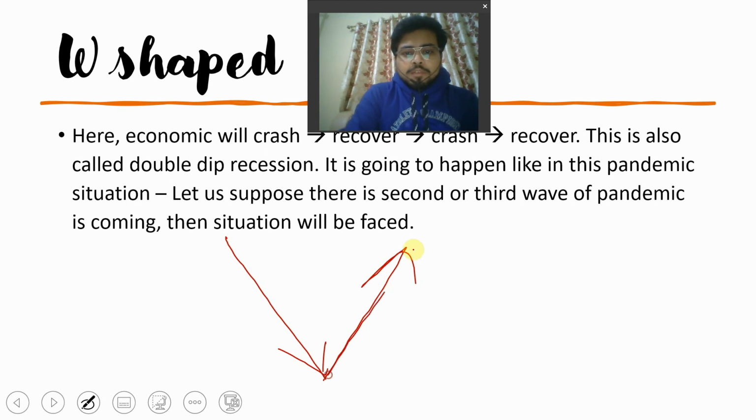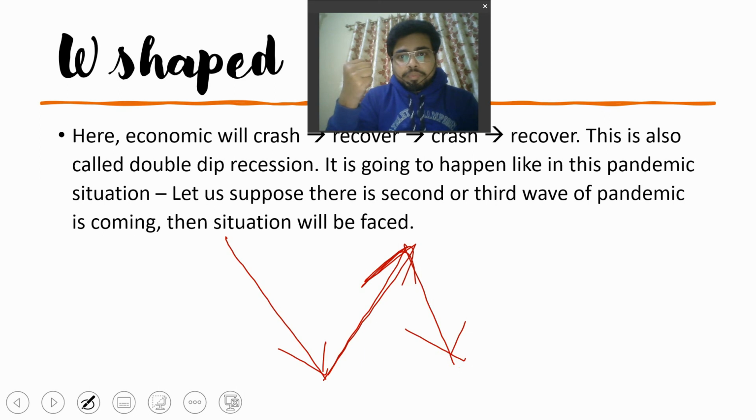As the bill is revoked, the economy rises above. After that, the government imposes another bill, the market crashes again, and protests happen. So your market goes down, and again the government pulls that bill, so your economy rises.